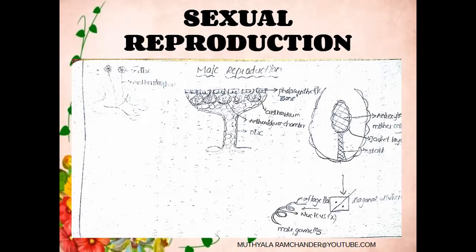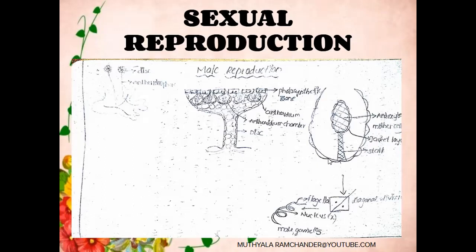In each antheridial chamber, only a single antheridium develops. It is club-shaped. It contains one multicellular stalk-like structure. Above the stalk-like structure, the antheridial body is present. The antheridial body is protected by a jacket layer. Below the antheridial jacket layer, rectangular or square-shaped cells are present. They are called androcyte mother cells. Each androcyte mother cell contains one haploid nucleus.